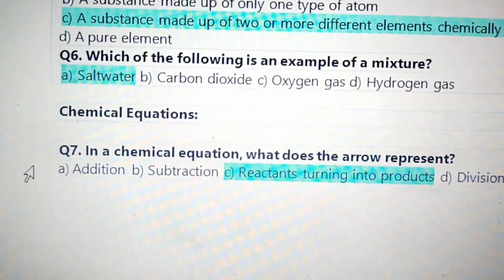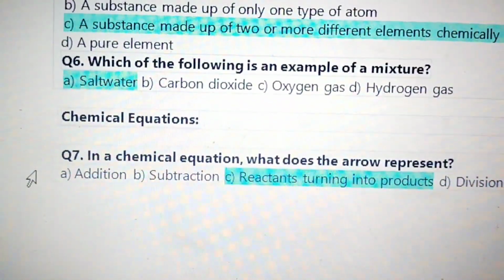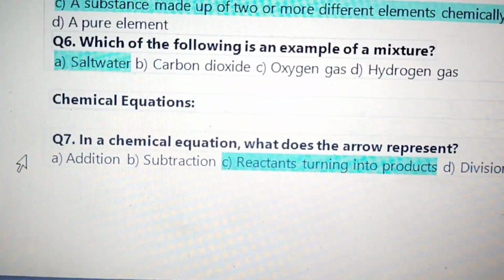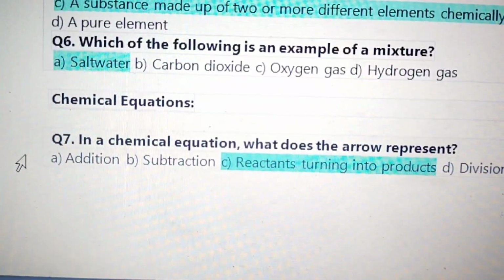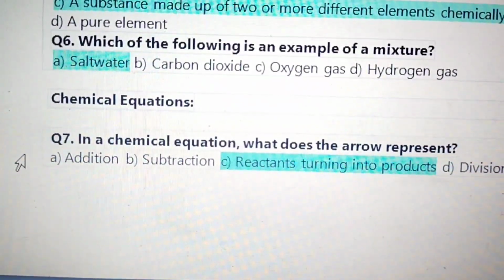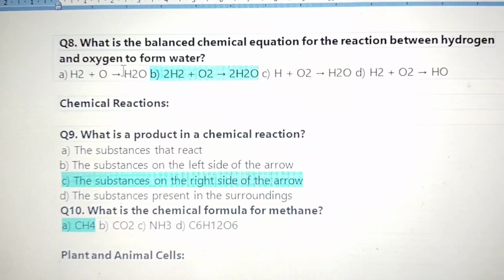Which of the following is an example of a mixture? Salt water. In a chemical equation, what does the arrow represent? Reactants turning into products.